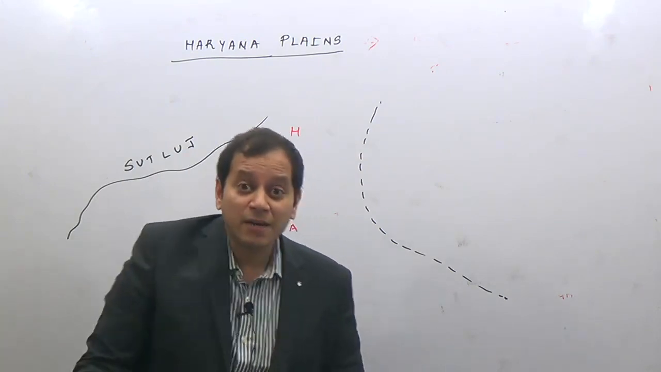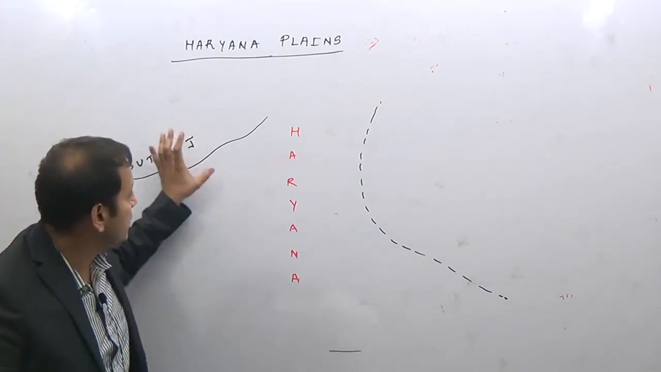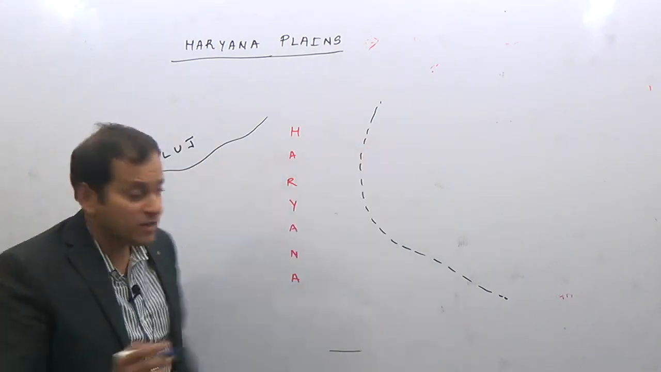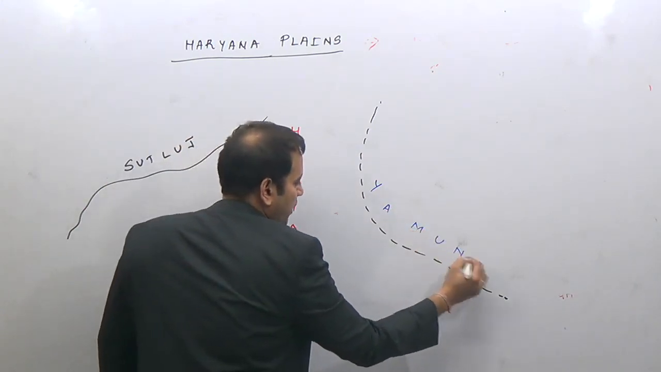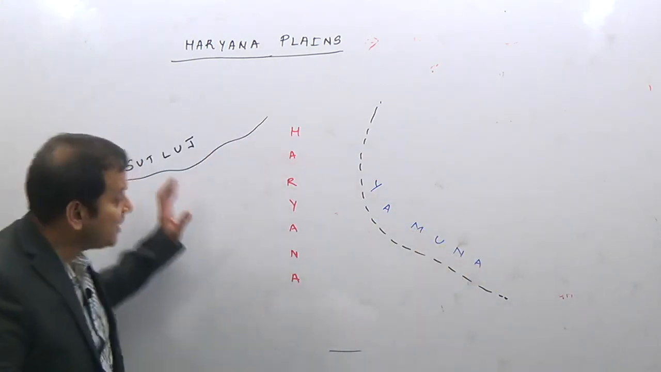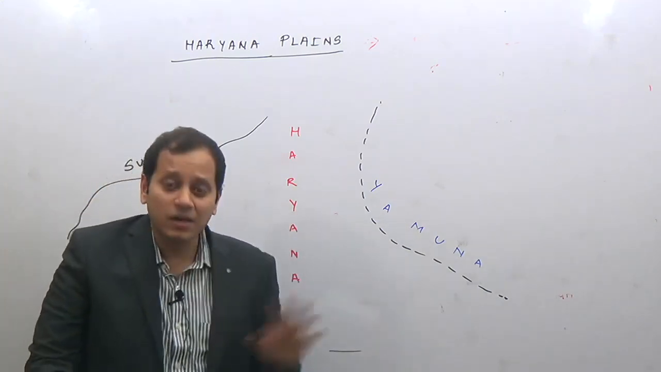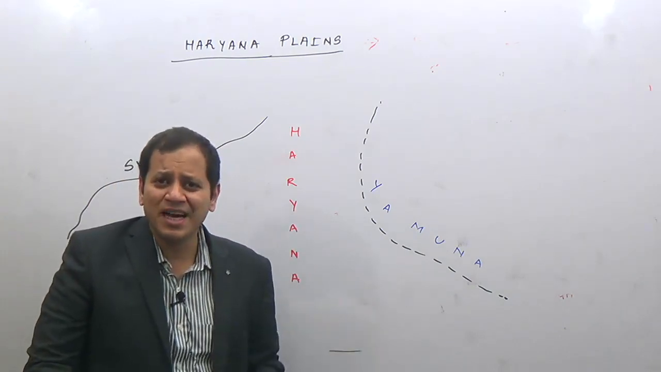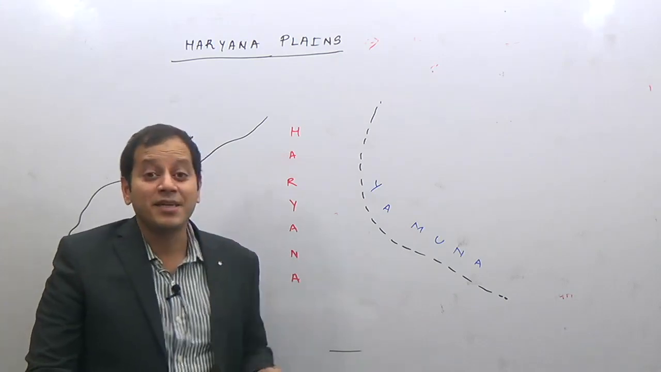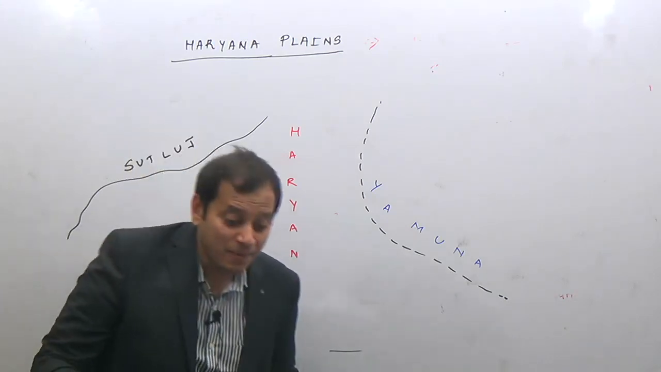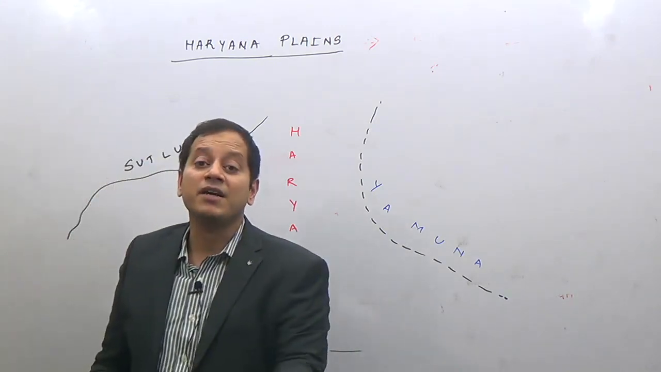Now, why are the Haryana plains important? Because it is a watershed area or a water divide between the Satluj river system and the Yamuna river system, or in other words, a water divide between the Indus river system and the Ganga river system. This is a saucer-shaped, semi-arid region, and it is drained by which river? It is drained by river Ghaggar.